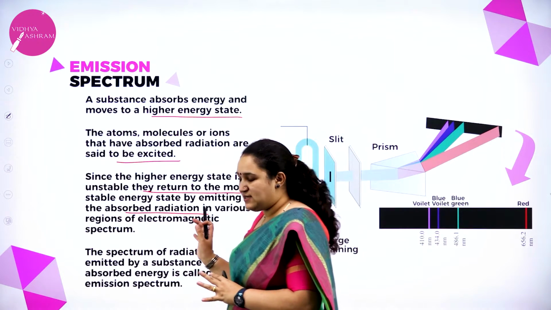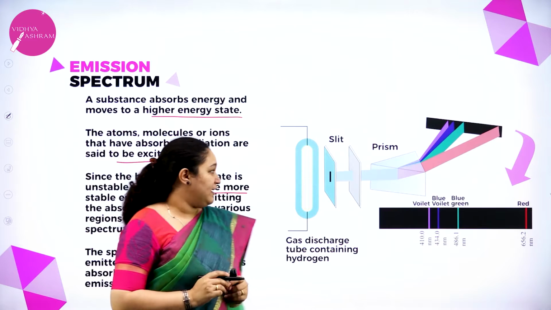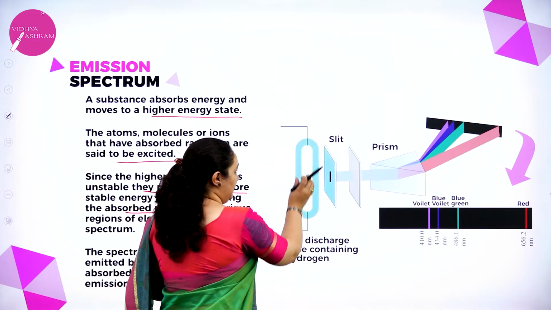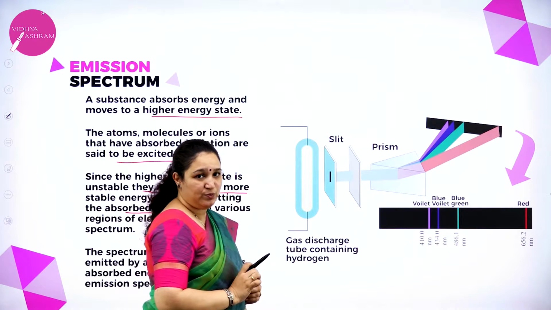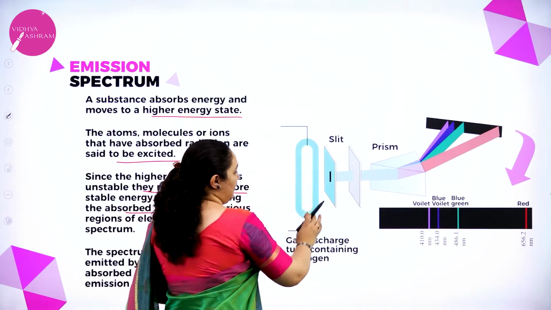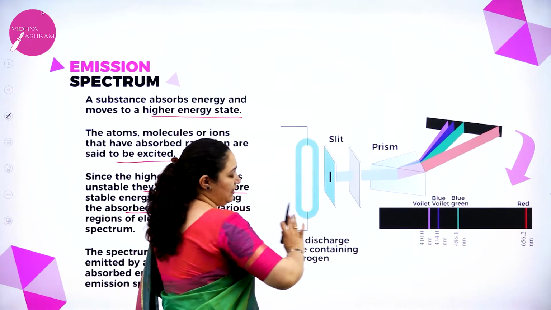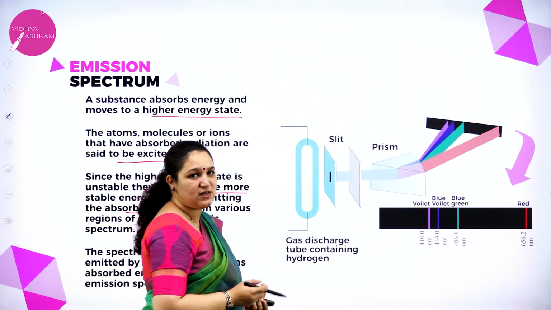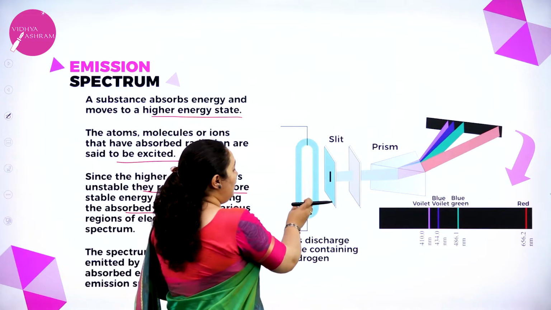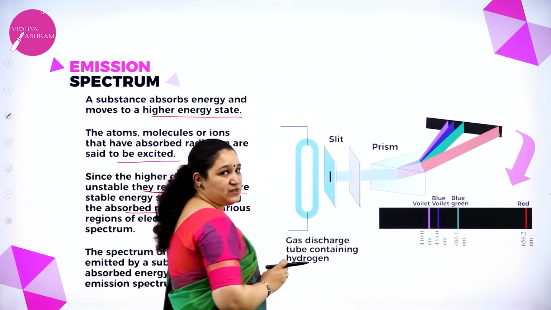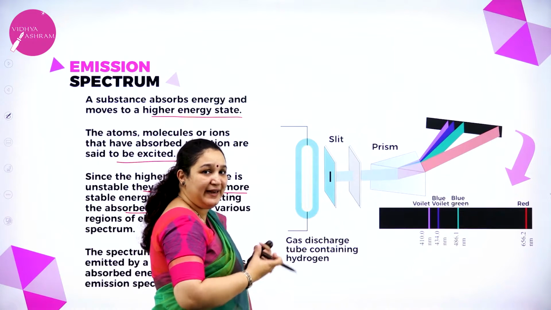Now what is the exact meaning of this? For example, there is a gas in this discharge tube. It contains an anode and a cathode. The gas is at a very low pressure. For example, hydrogen gas itself we have taken. Now when a high voltage is passed, the gas starts heating up.